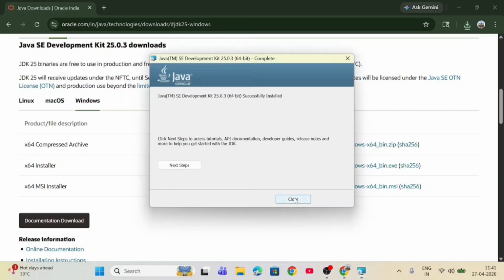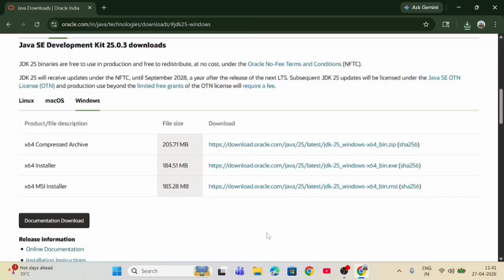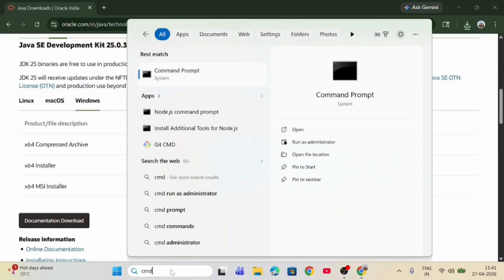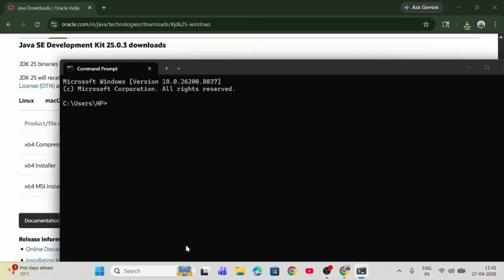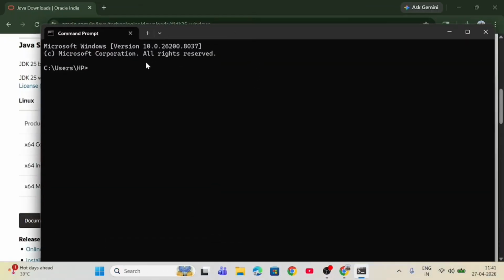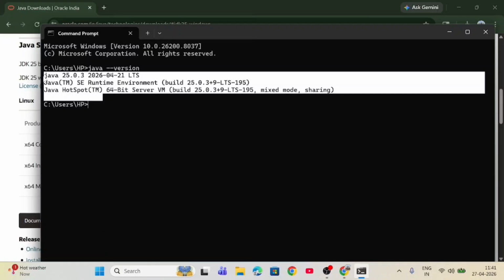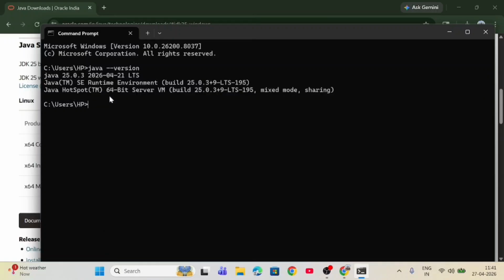Now close this. Now let's check whether we have successfully installed it or not. To check this, we have to go in CMD. For this, search for CMD and here type java -version. See, we have successfully installed JDK version 25.